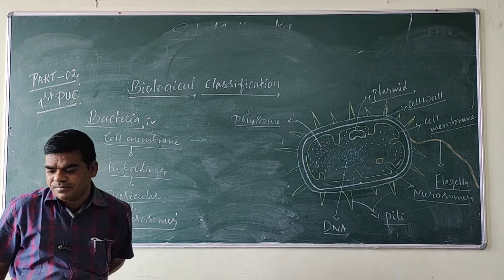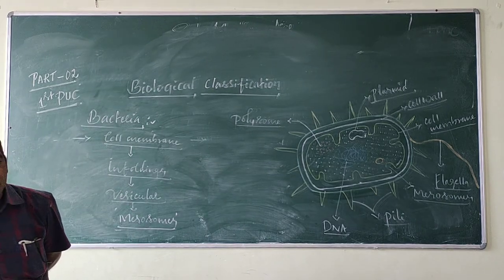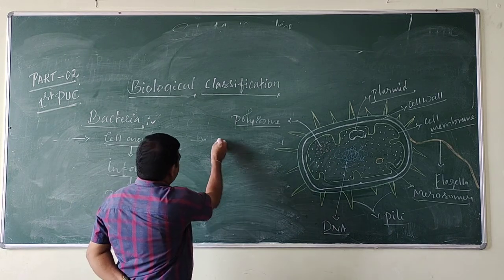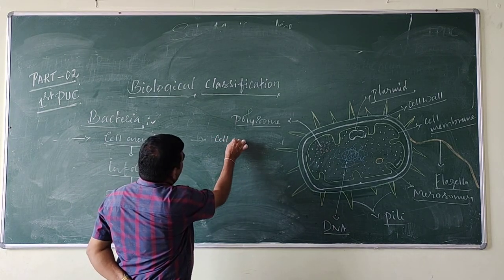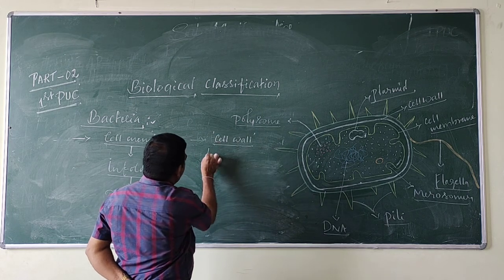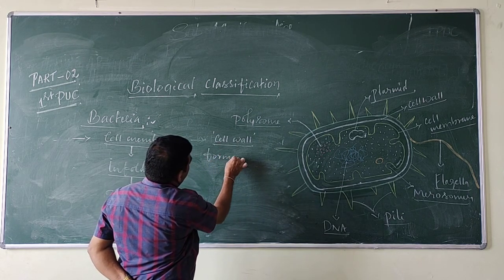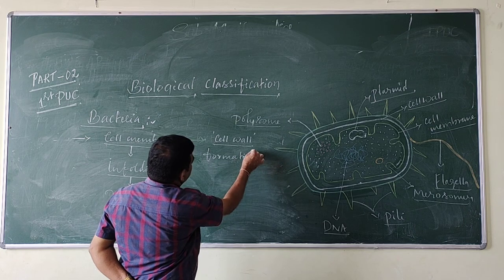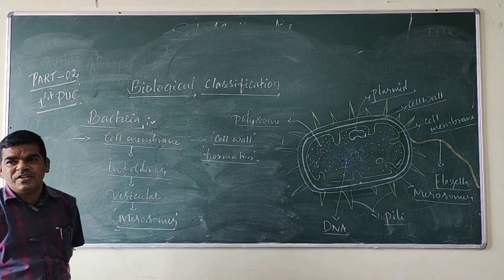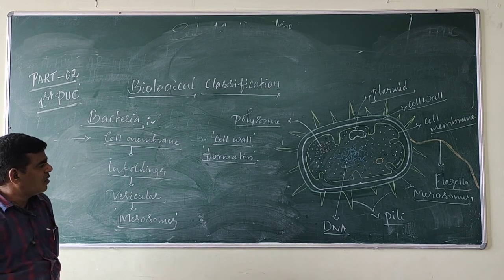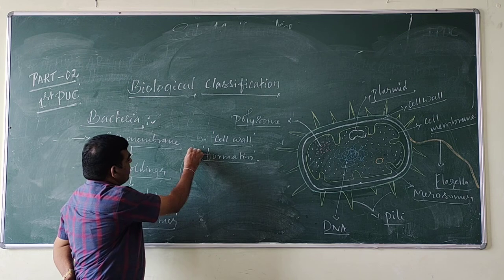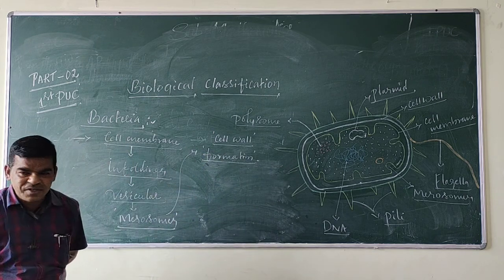What is the function or significance of mesosomes? Mesosomes are involved in cell wall formation.